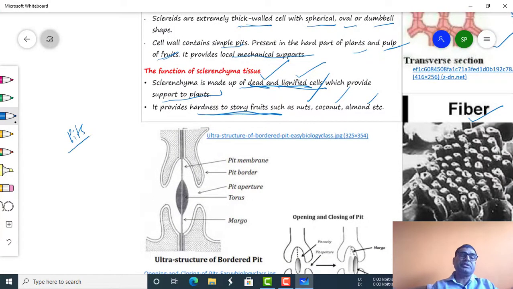What are pits? Pits are actually the apertures present in the cell wall.